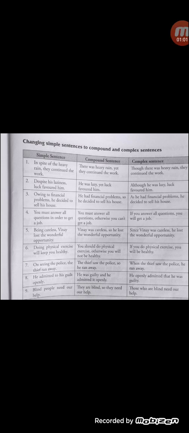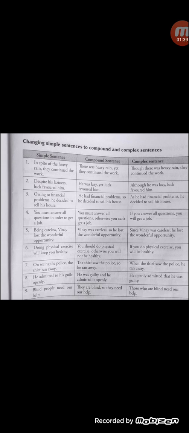Right? If you want to convert this sentence into a compound sentence, what do we have to do? A compound sentence can be defined as a sentence having two independent sentences which are combined together by a conjunction, right? A coordinating conjunction. So, here we can convert the phrase into an independent clause.